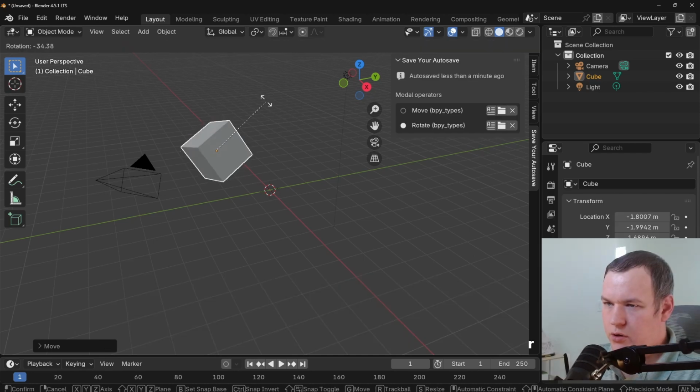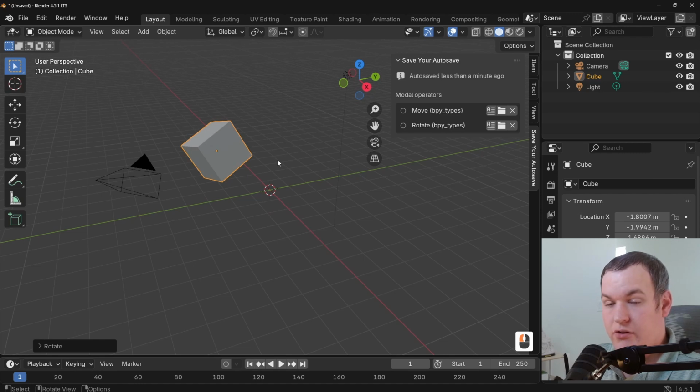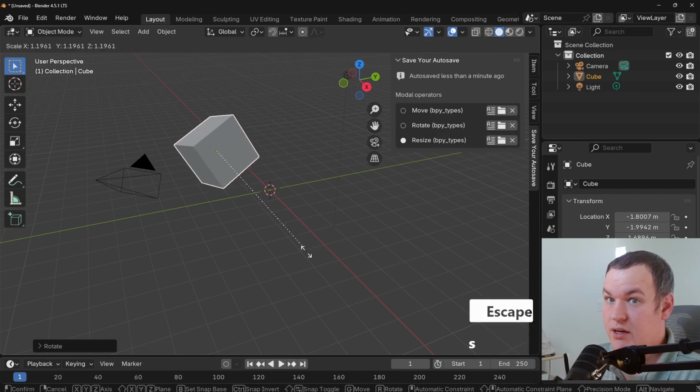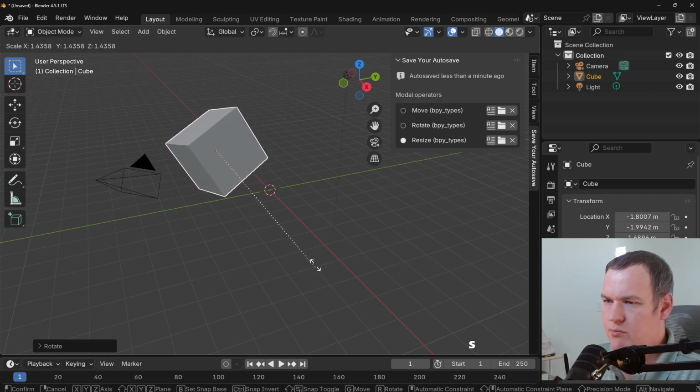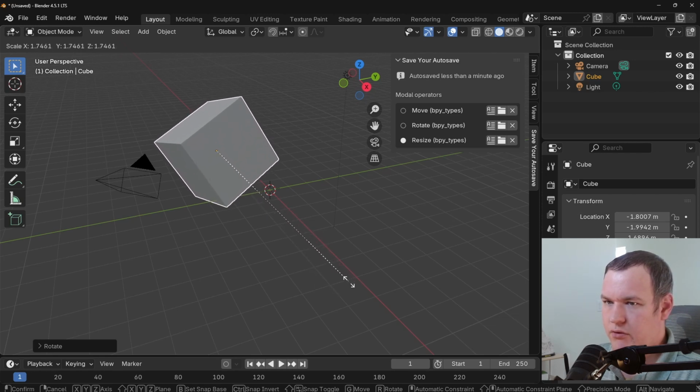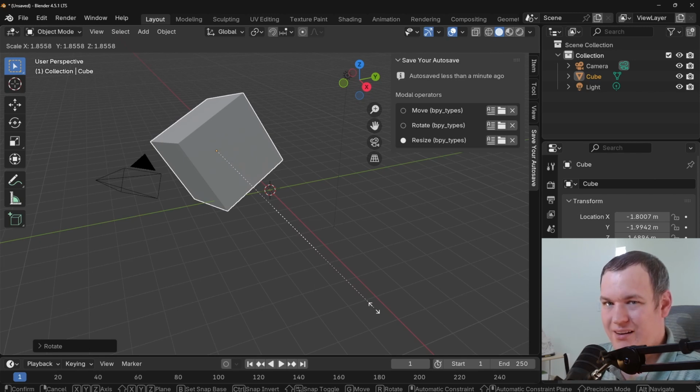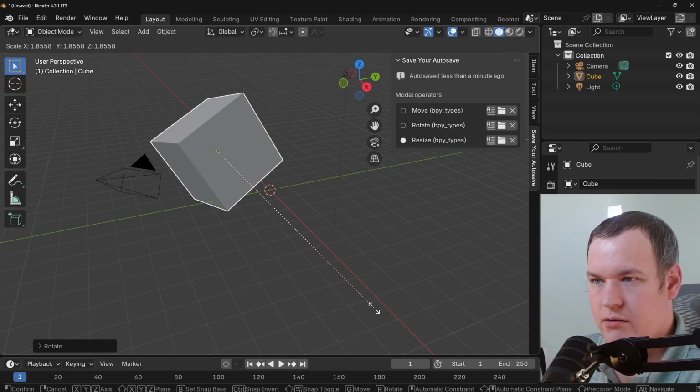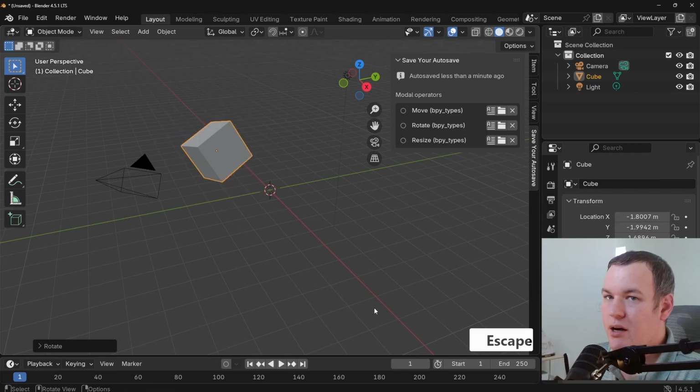But so long as a modal operator is running, the autosave will wait until that modal operator is done. But that makes sense. You wouldn't want Blender to save in the middle of doing something, right? But what if the modal operator just never ends? Well, that would prevent autosave indefinitely, but no one would keep a modal operator running continuously, right? Right? But not every modal operator makes it clear that they're running.